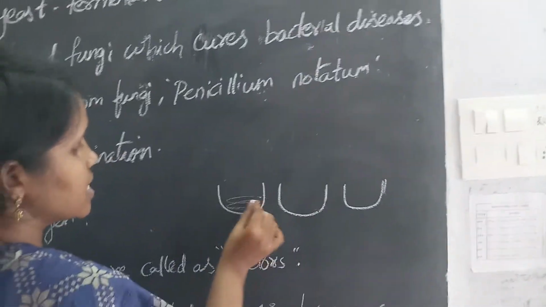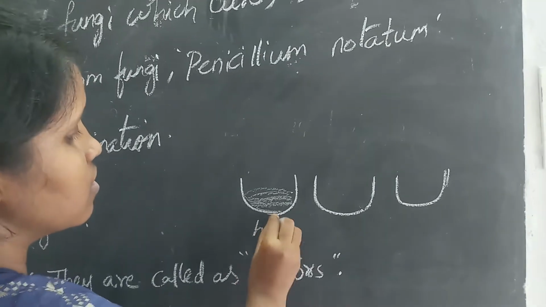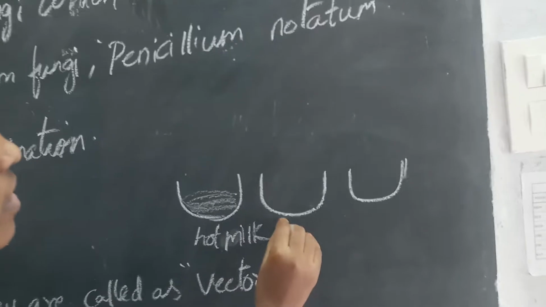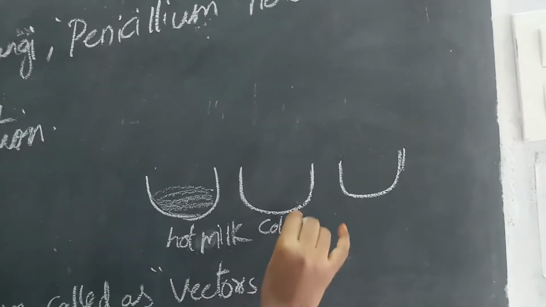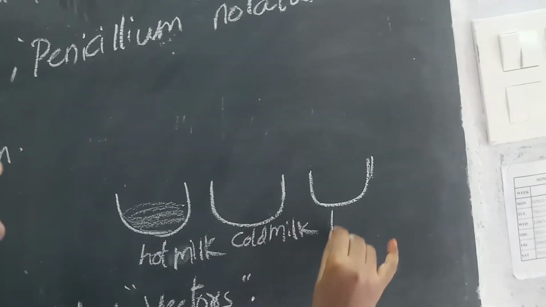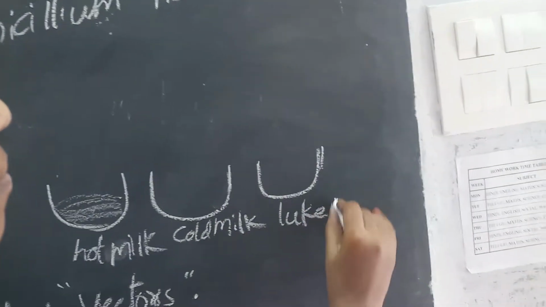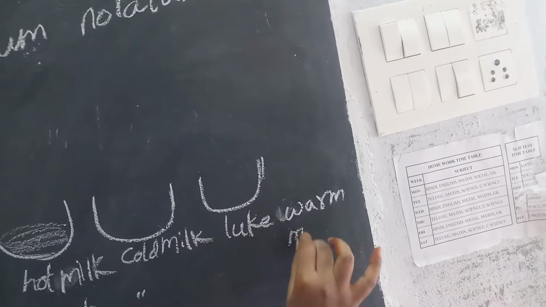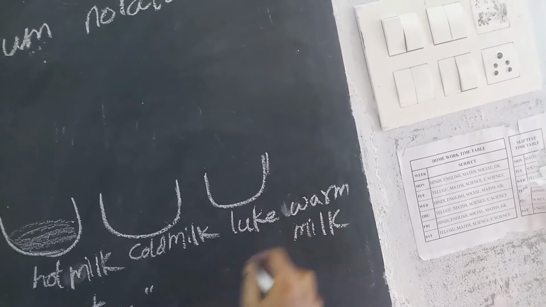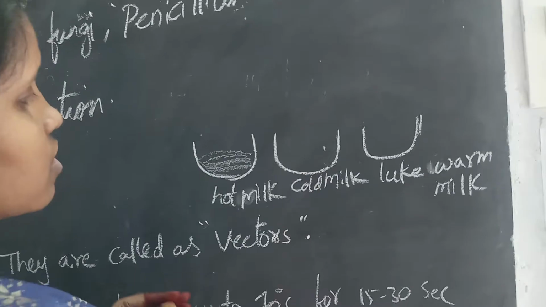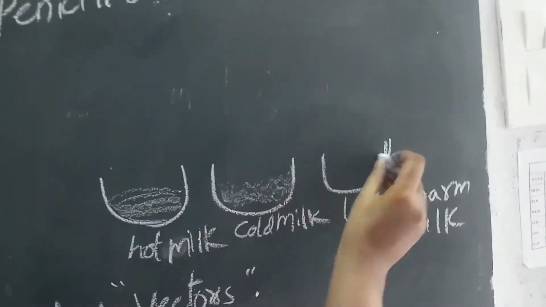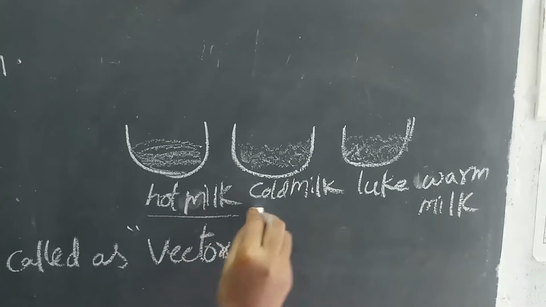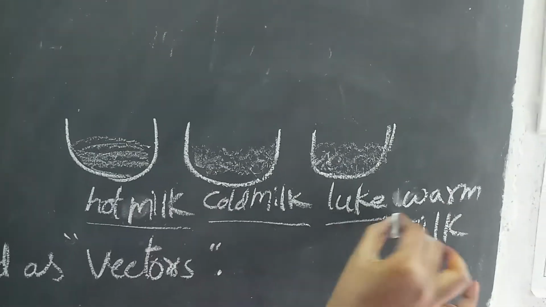In the first bowl just take hot milk, in another cool or cold milk, and in the third lukewarm milk. Lukewarm is nothing but a little bit warm. So we took 3 bowls filled with milk of different temperatures: this is the very hot milk bowl, this is the cold milk, as well as the lukewarm milk.